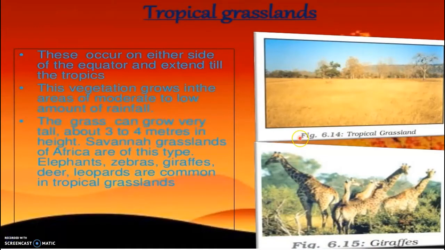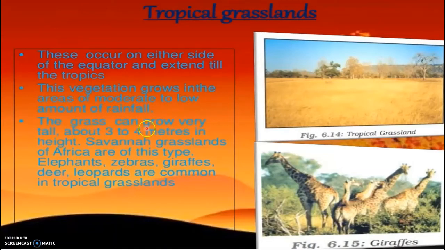Okay. So children, look at this picture. This is tropical grassland. These tropical grasslands occur on either side of the equator and extend till the tropics. This vegetation grows in the areas of moderate to low amount of rainfall.